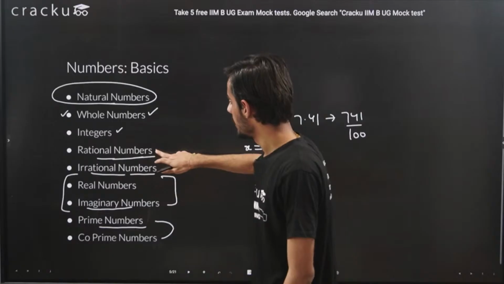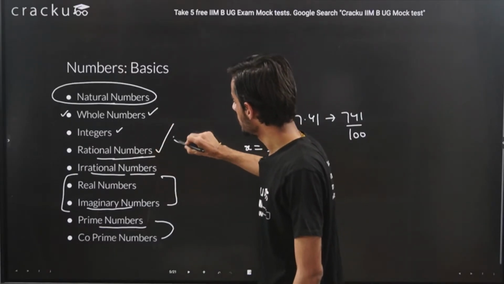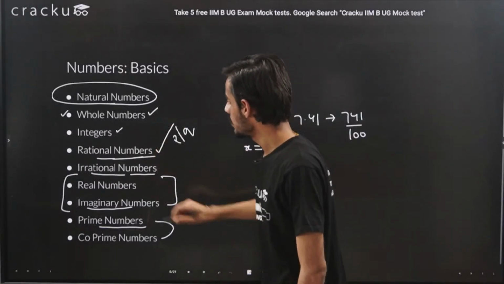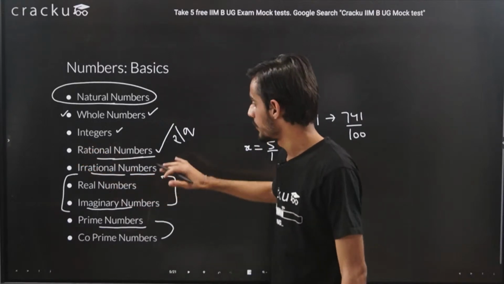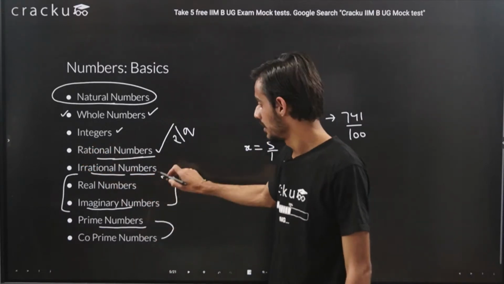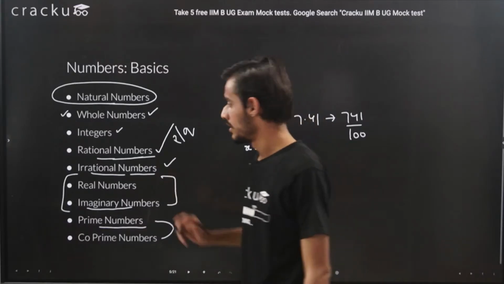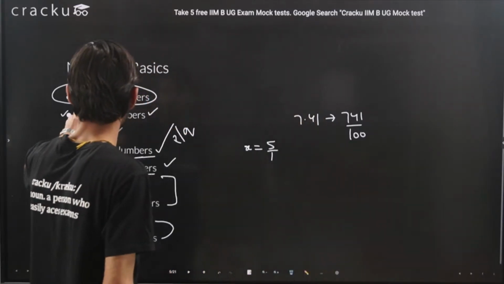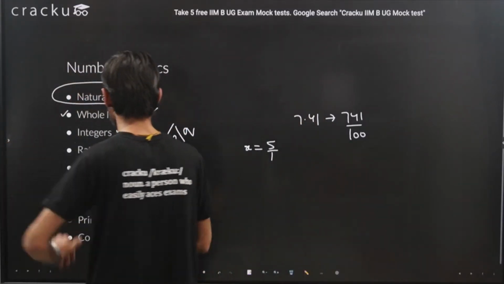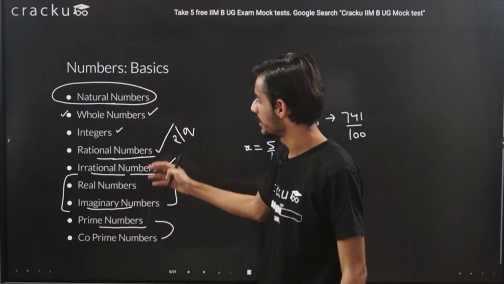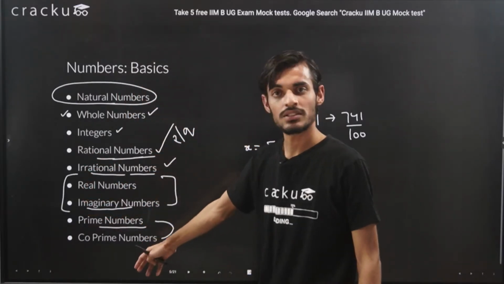If you are able to represent the number in the form of p by q, then it will be a rational number. If you are not able to represent it in the form of p by q, it will be an irrational number. So this was about the basic things about natural numbers, whole numbers, integers, rational numbers, irrational numbers, prime numbers as well as co-prime numbers.